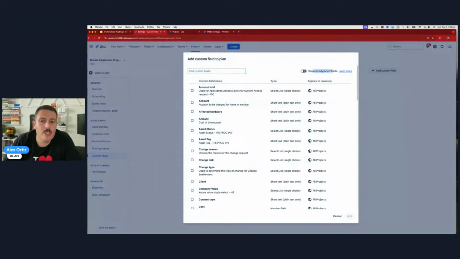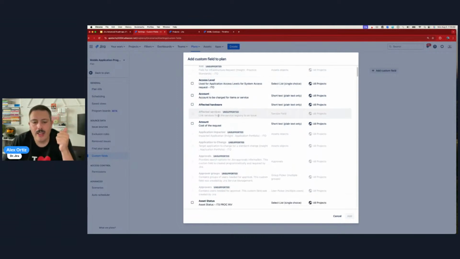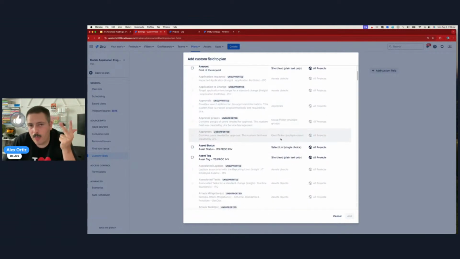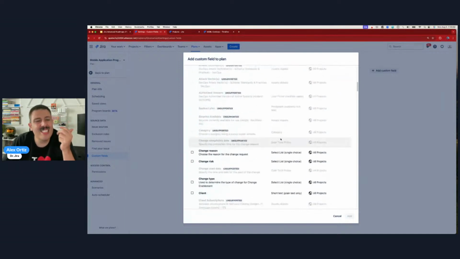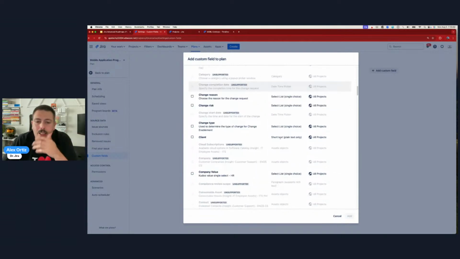There are certain unsupported fields. Those are mainly JSM related fields, like your assets. The group picker is not supported. Multiple user picker is not supported. Descriptions are not supported. And the date time picker is not supported. Date is, but not date and time. There's a couple of others.